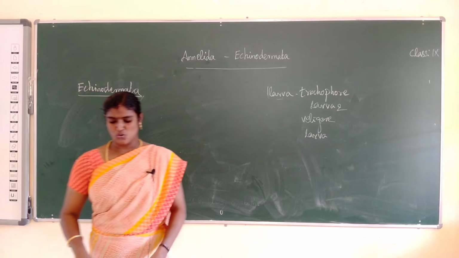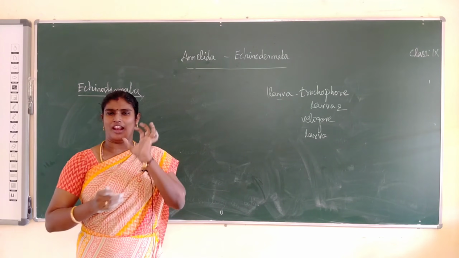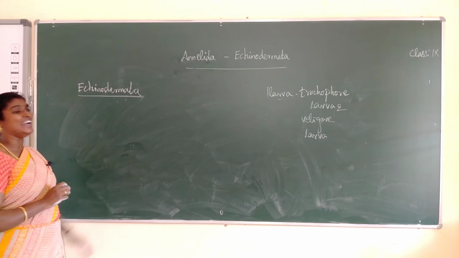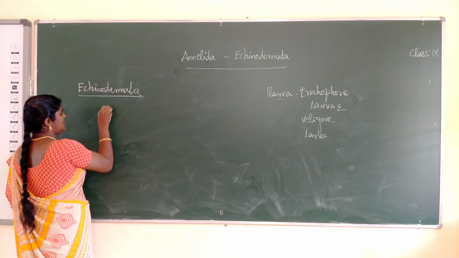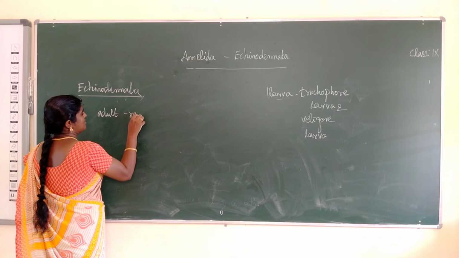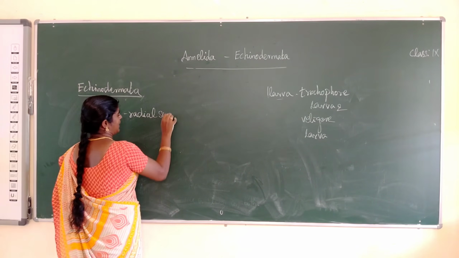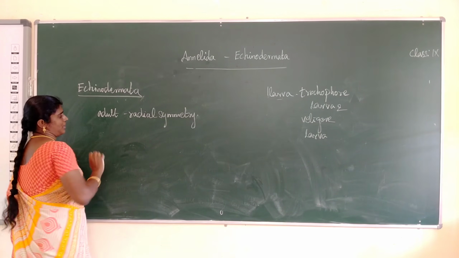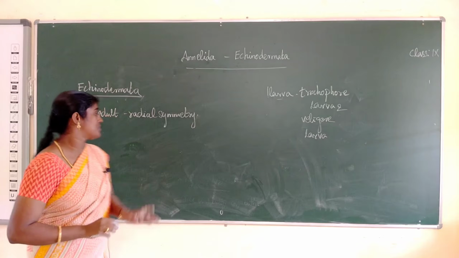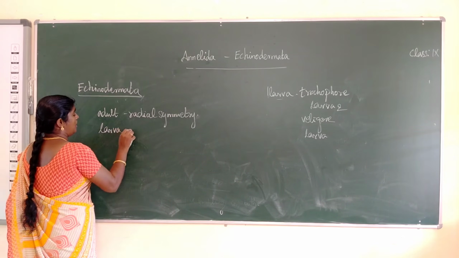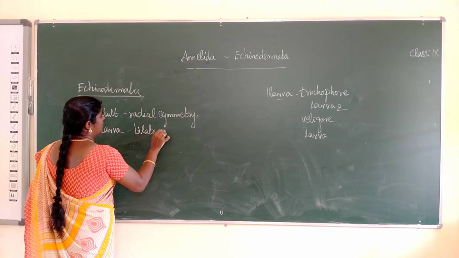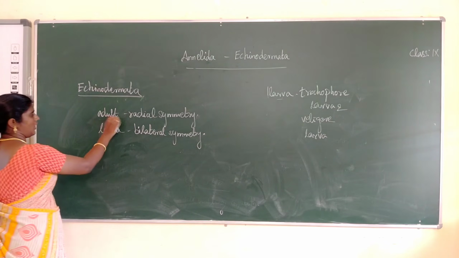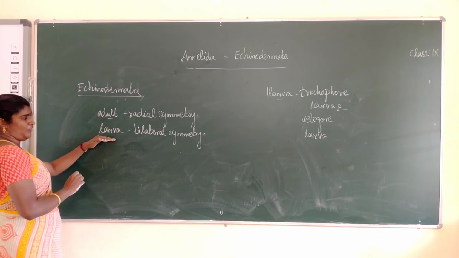Okay, the first one, they are exclusively marine organisms. All are marine organisms. Okay, next one, the adult is radially symmetrical. What is the meaning of radial symmetry? Another one, the larva is bilaterally symmetrical. Okay, first one, the adult is radial symmetry and the larva is bilateral symmetry.